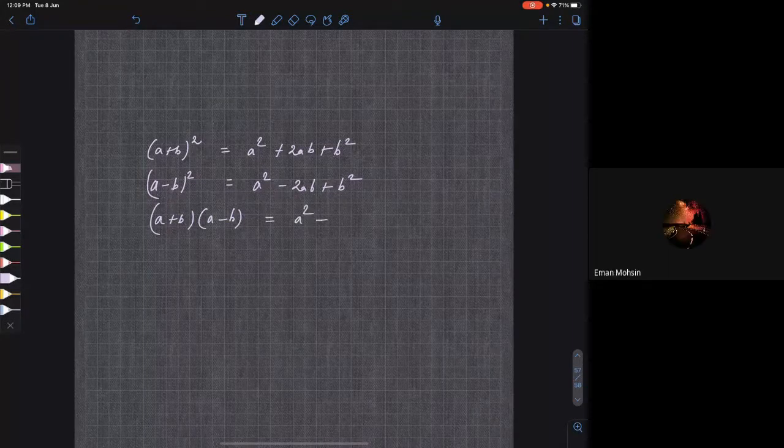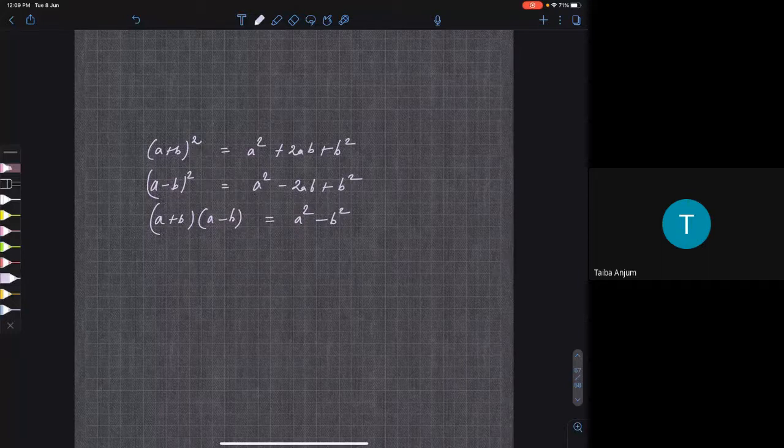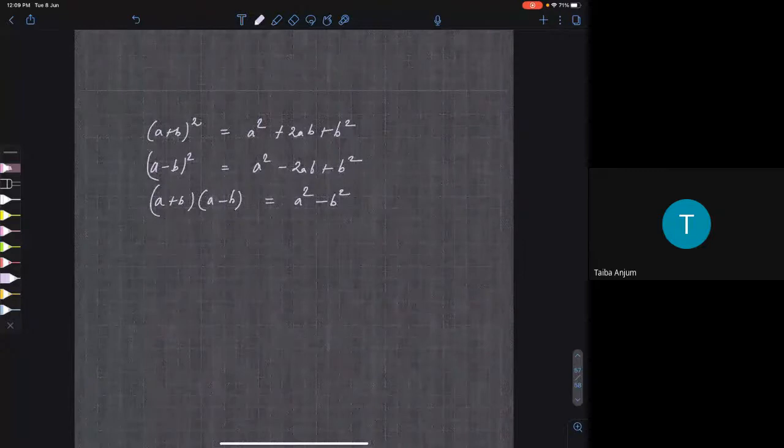Now, do you know where you got this from? This is actually quite simple. You just multiply bracket A plus B into A minus B. So every term will multiply with every other term and you'll get this expansion. Are you getting my point?